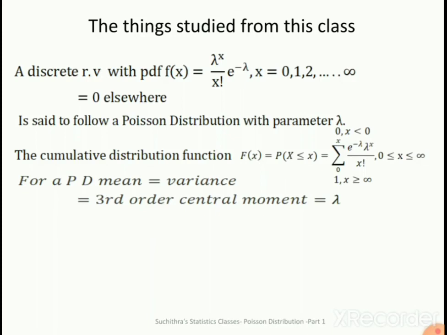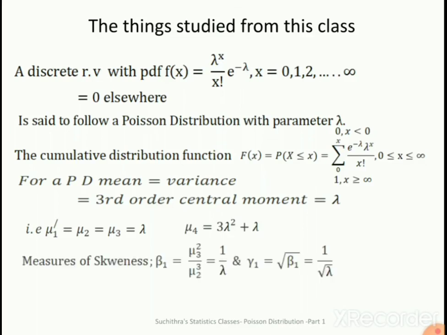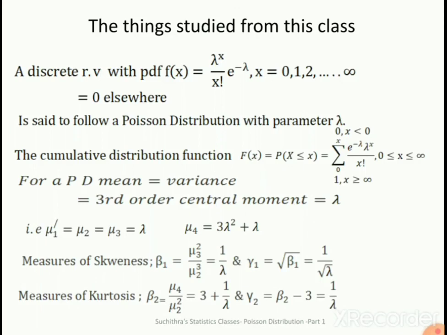For a Poisson distribution, mean is equal to variance is equal to third order central moment, that is equal to lambda. Mu1 dash equal to mu2 equal to mu3 equal to lambda, and mu4 is equal to 3 lambda square plus lambda. So we will get measures of skewness beta 1 and gamma 1 like this, and measures of kurtosis as beta 2 and gamma 2 like this. And everything depends upon the value of lambda, and lambda is the one and only one parameter of Poisson distribution.